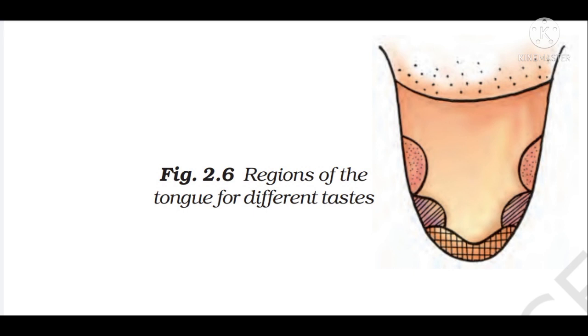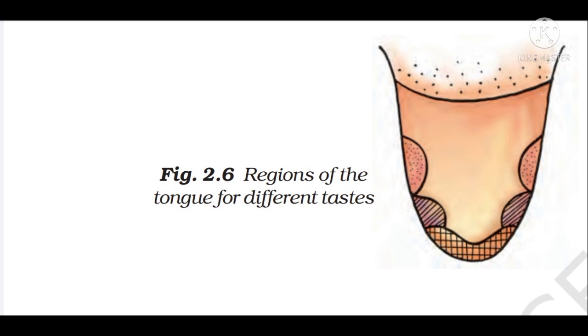For example, lemon juice is sour in taste, sugar solution is sweet in taste, neem juice is bitter in taste, and salt solution is saline in taste. When we chew the food, the salivary gland secretes saliva. The saliva breaks down the starch into sugar.